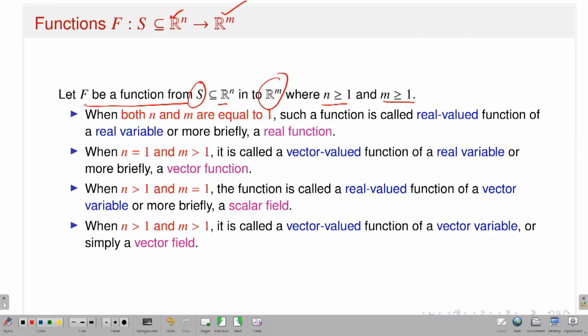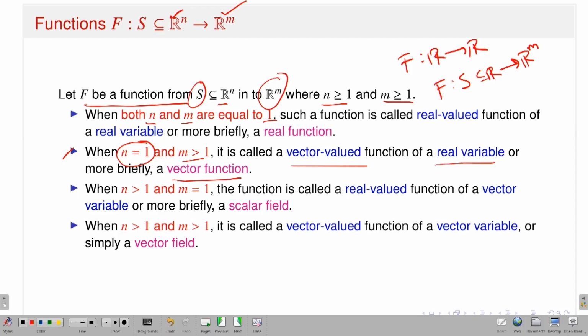Now if both n and m are equal to 1, then I have a function f from R to R. That means I have a real valued function of a real variable. Second, consider n equal to 1 but m greater than 1. Then I have a function capital F which is from a subset of R, taking values in Rm, m-dimensional Euclidean space. This is called a vector valued function of a real variable, or more briefly a vector function.